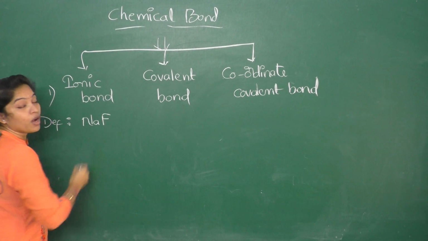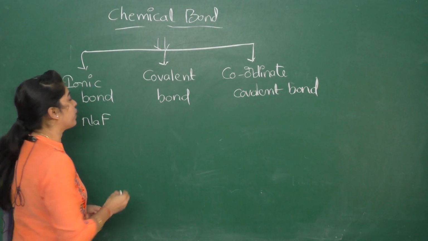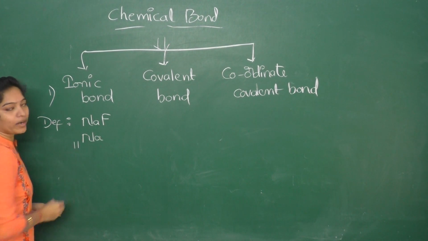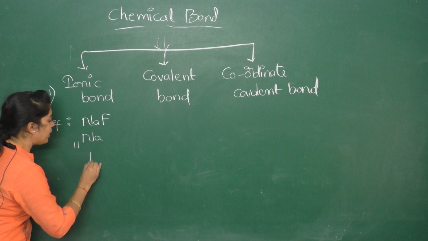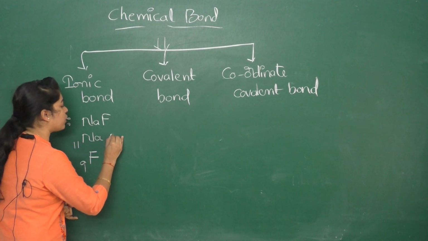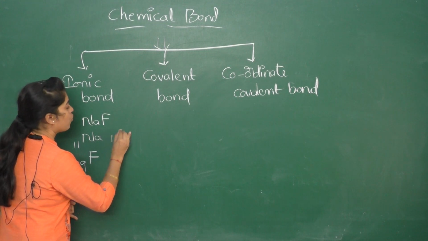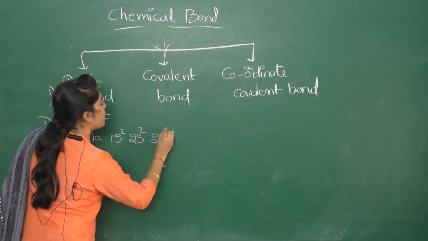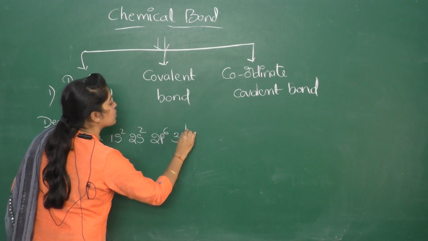NaF, sodium fluoride. Sodium has atomic number 11, already we know that, and fluorine has atomic number 9. The electronic configuration of sodium is 1s2, 2s2, 2p6, 3s1.